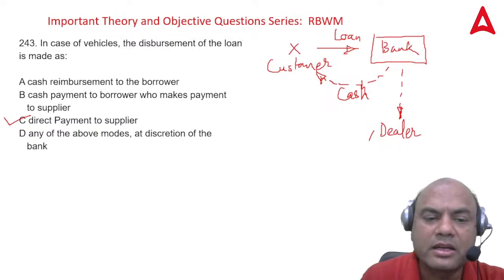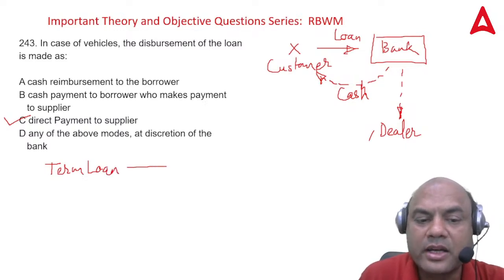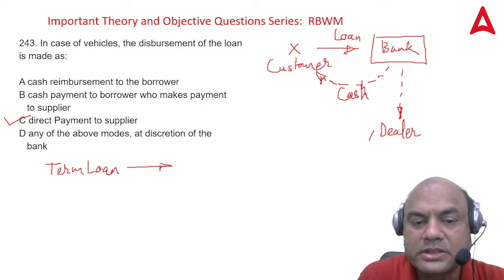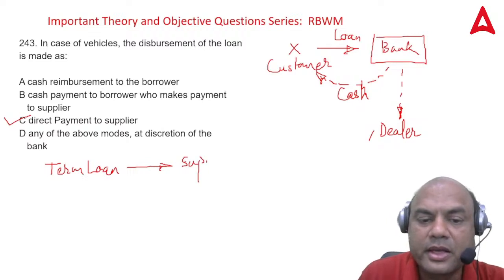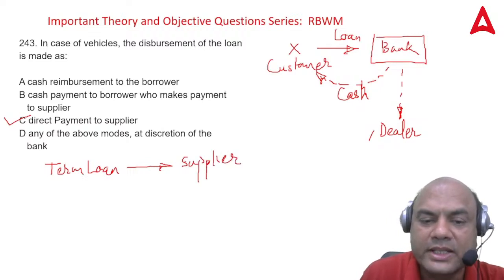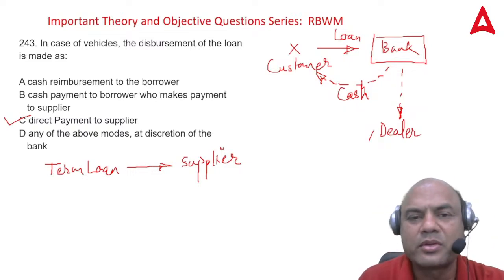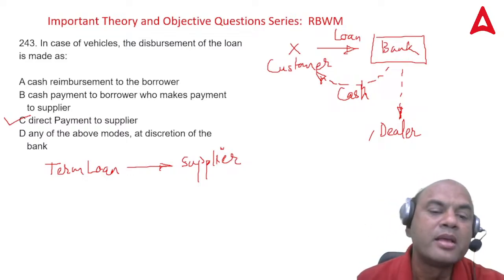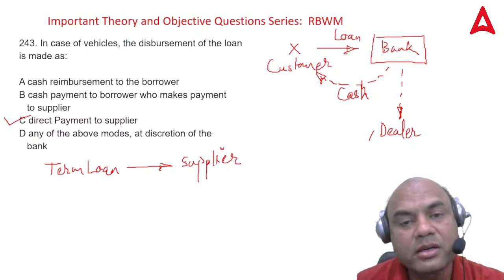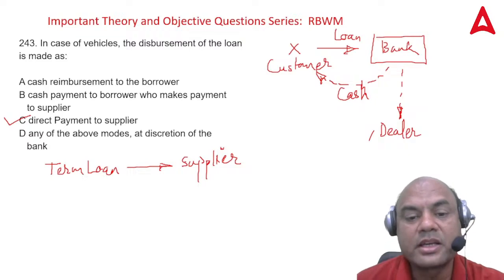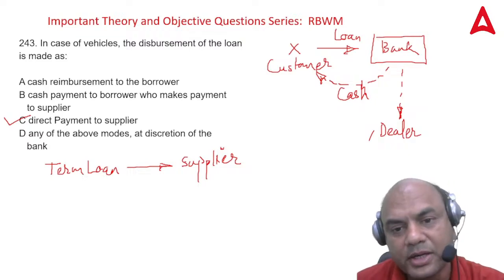Always remember, any term loan is always given directly to the supplier, not to the customer. Only one or two loans are exceptions, like that home decor loan. There we give directly to that customer also sometimes. But generally all the term loans, we generally give directly to the supplier or the third party.